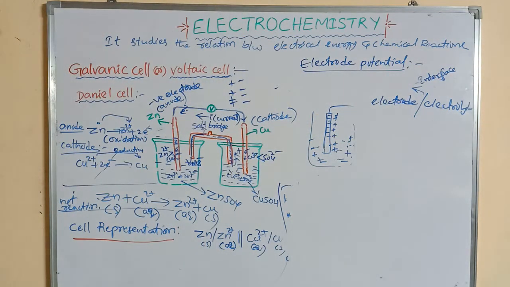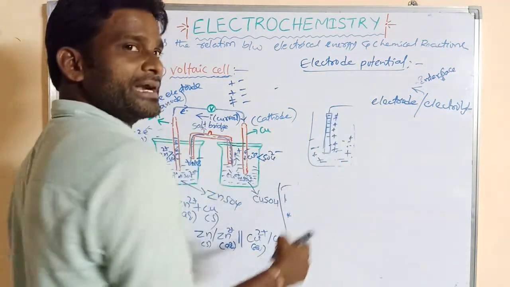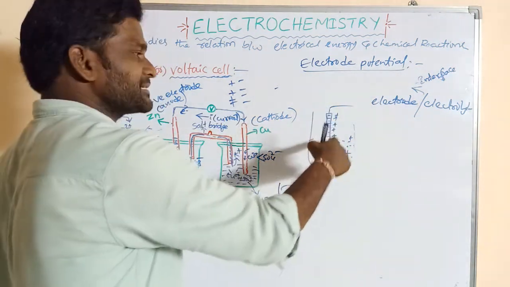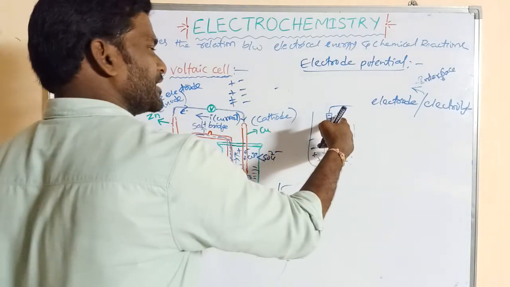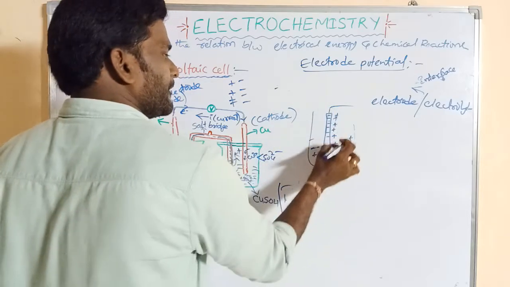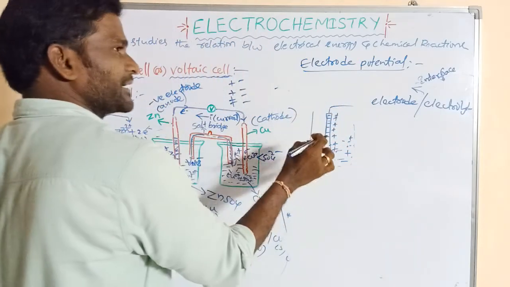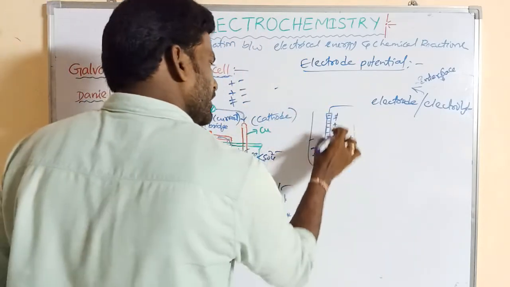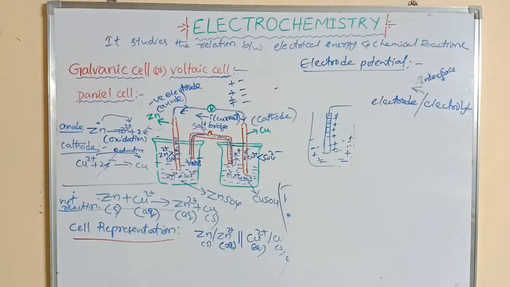How is electrode potential produced? The electrode containing negative particles and the released positive Zn2+ ions form a double layer, and some potential is developed between electrode and electrolyte. That potential is said to be electrode potential.